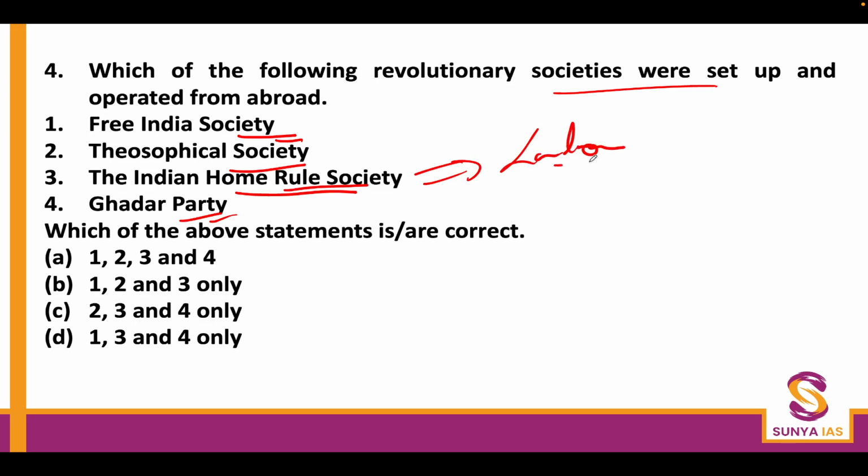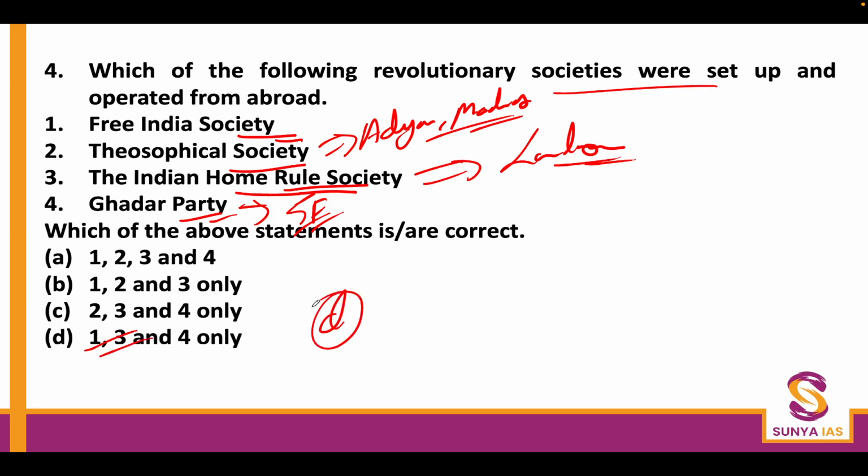And the Theosophical Society was operated from India only, in the city of Adyar next to Madras. It was originally founded outside India, but later they shifted the office to India. Free India Society was also outside India. Gadar Party was from San Francisco. So the correct answer for this one is D, 1, 3, and 4.